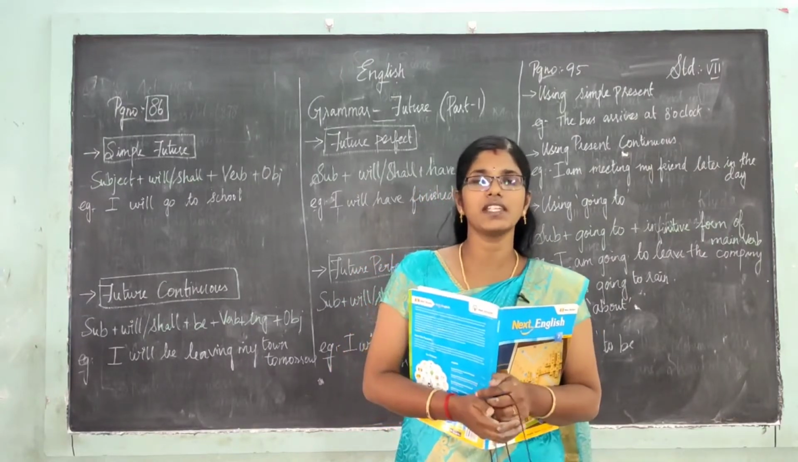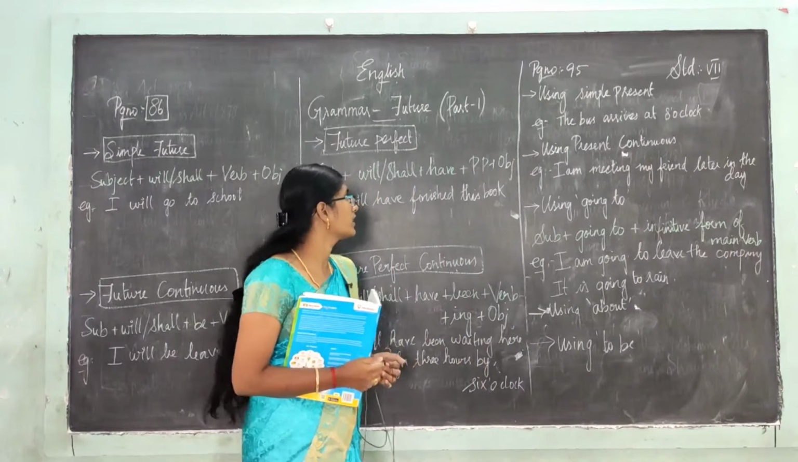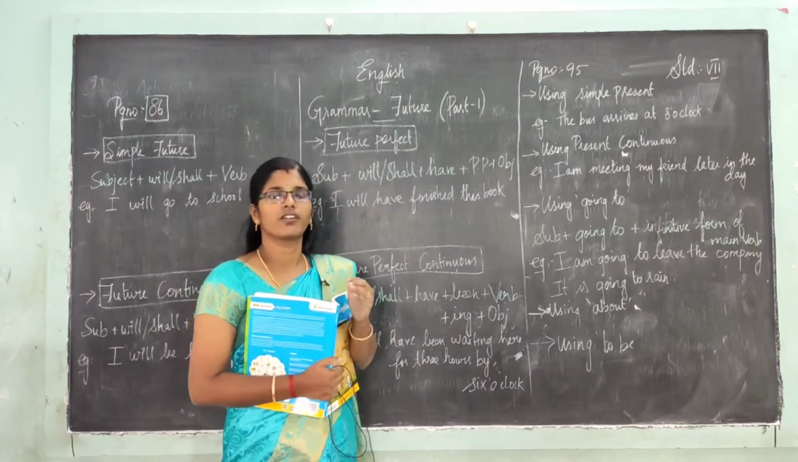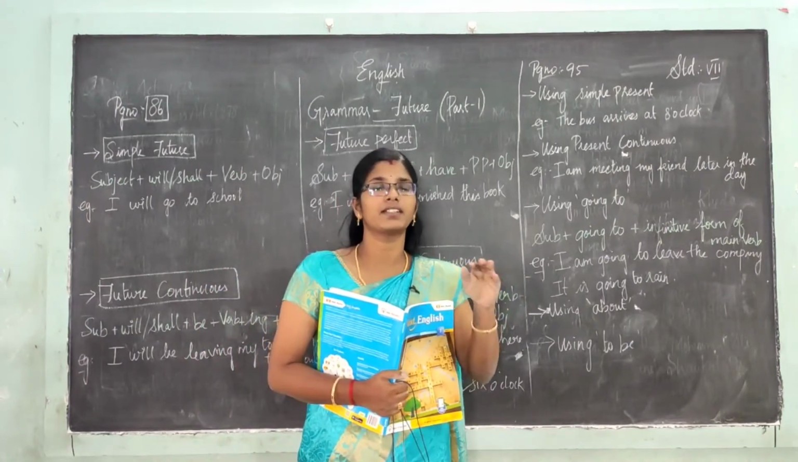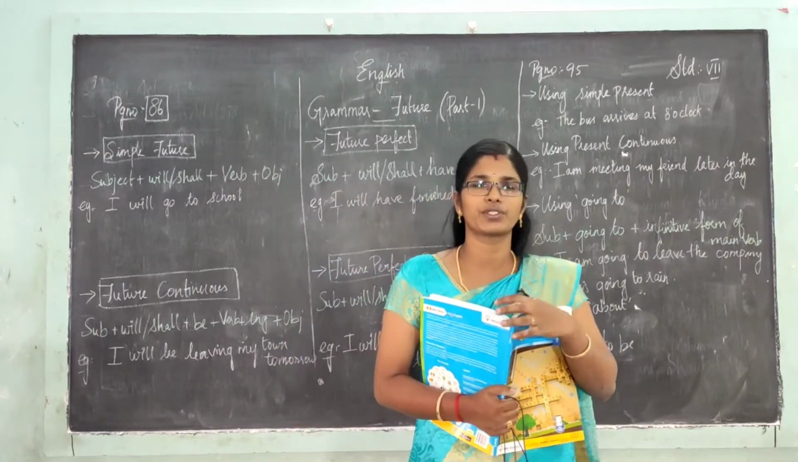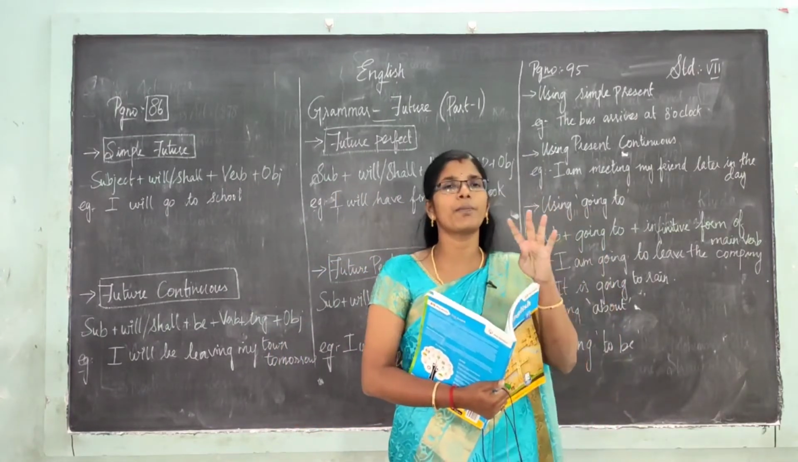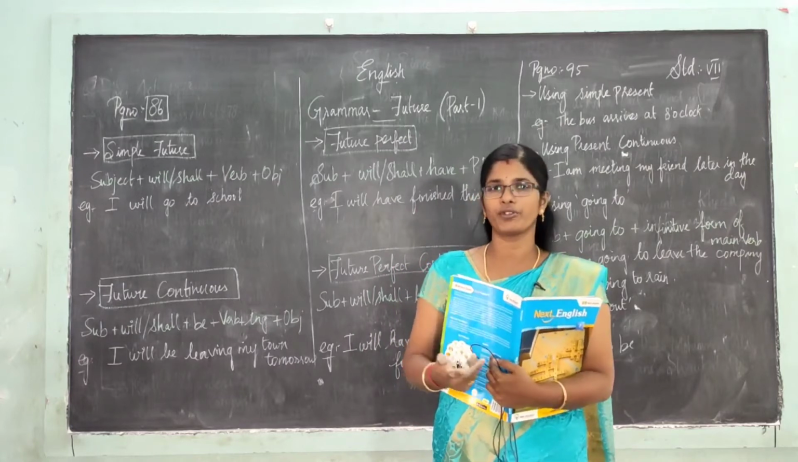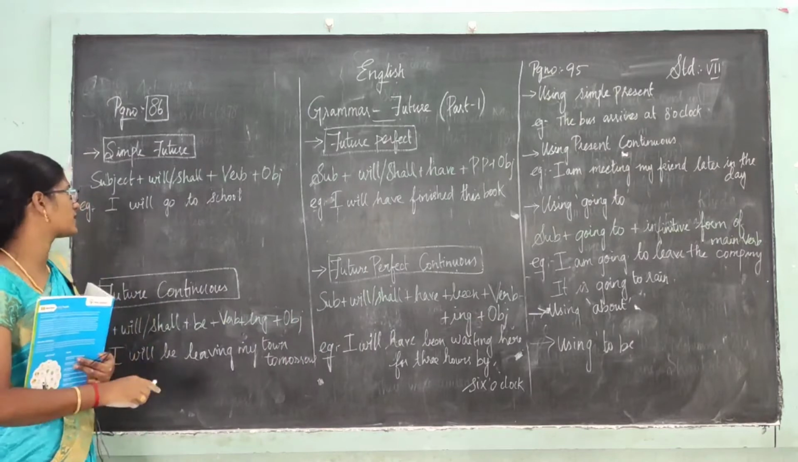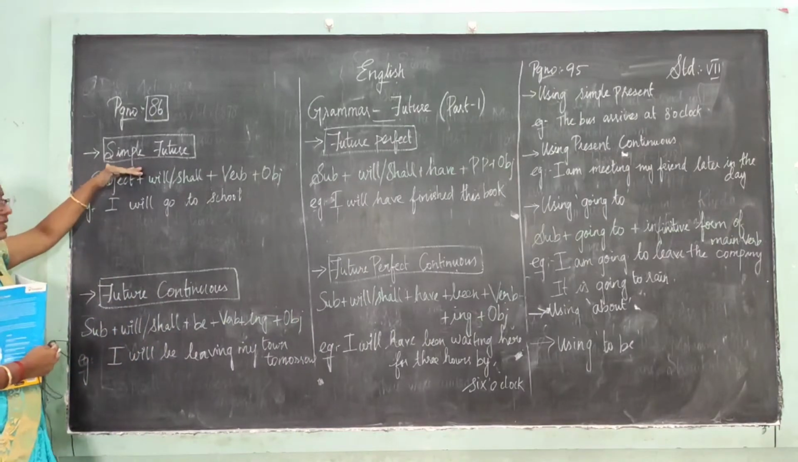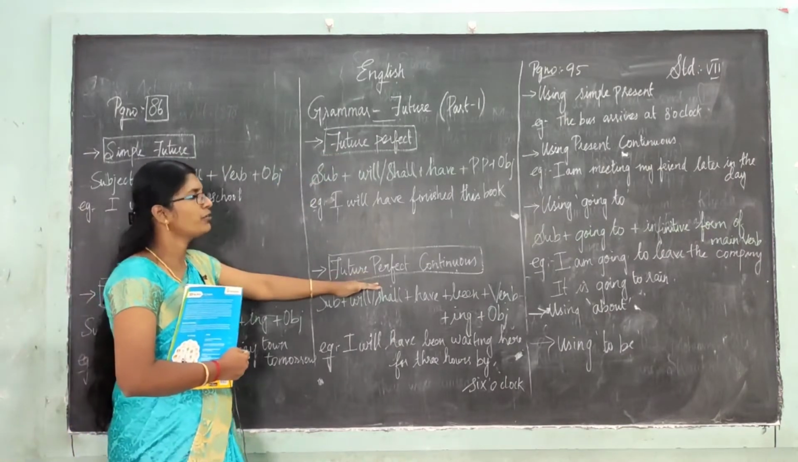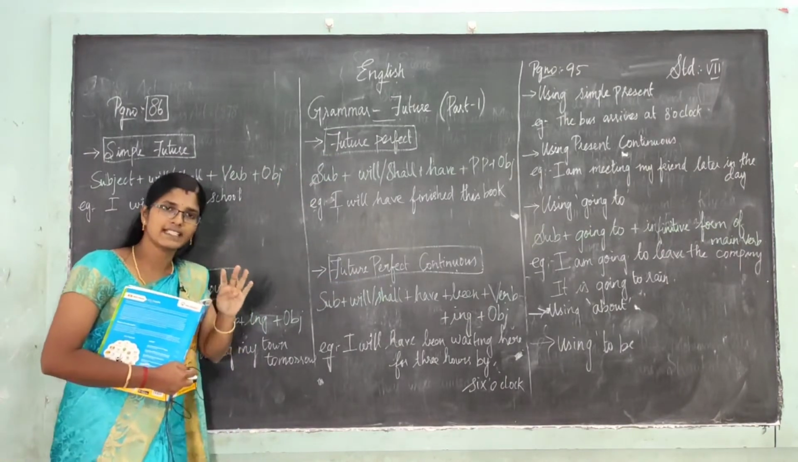Today we are going to see the grammar topic future. What is future? Future means that which is going to happen after the present. Present-ukku appuram nadakka pora oru vishayam, we call it future. We have four basic structures to talk about future. What are they? You all know: simple future, future continuous, future perfect and future perfect continuous. These four tenses you all know.